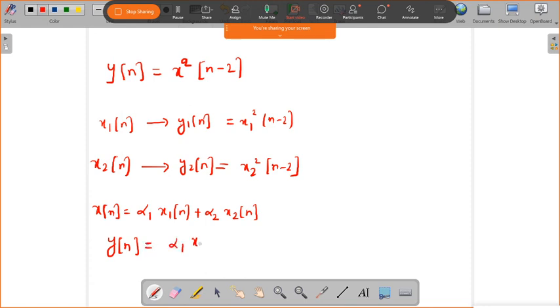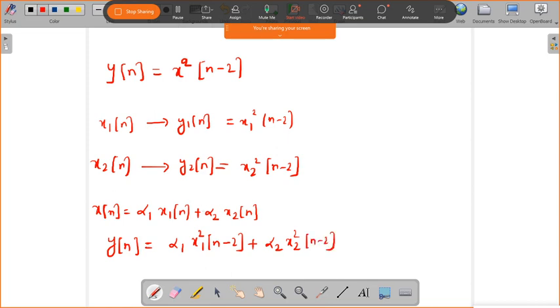Because it gives the square value, we need to put the whole square, so it applies to both terms. So y of n is alpha 1 x1 of n minus 2 plus alpha 2 x2 of n minus 2, all squared.